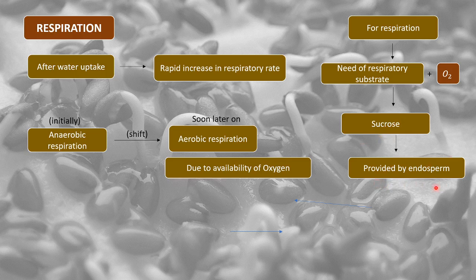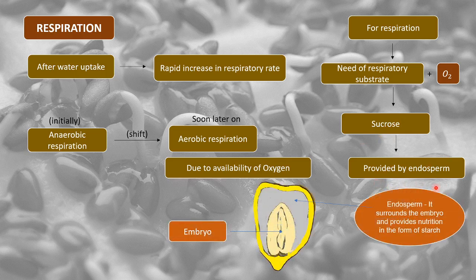Now, we all know what endosperm is, but for your understanding, this is a maize seed. The inside structure that you see is the embryo, and the whole part surrounding the embryo is the endosperm. So the endosperm is the part that provides nutrients to the embryo.